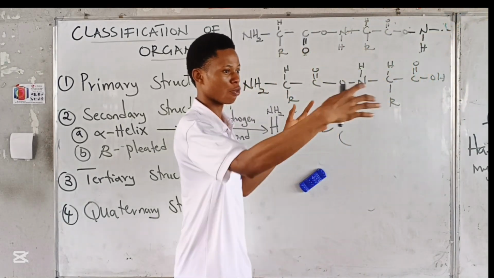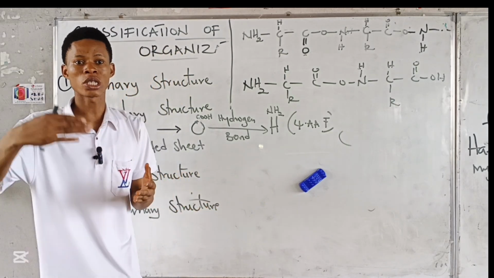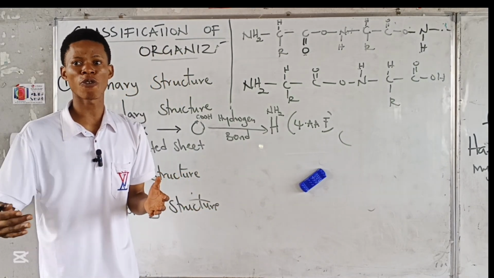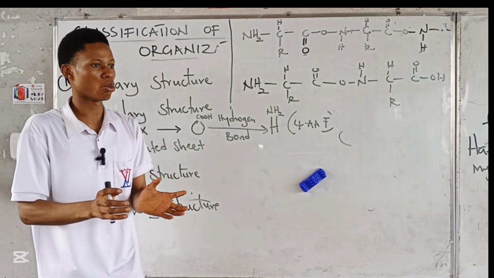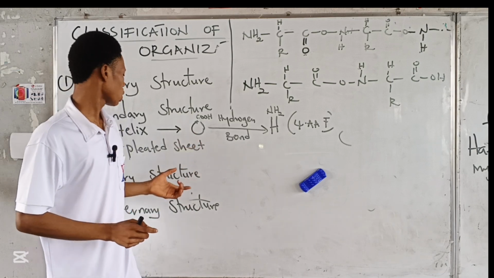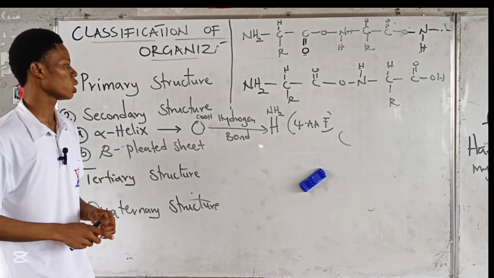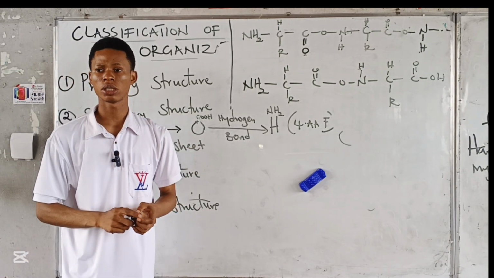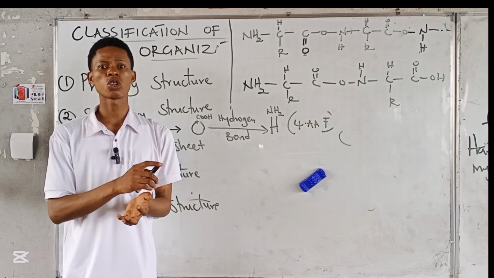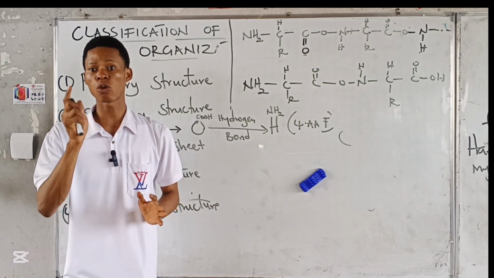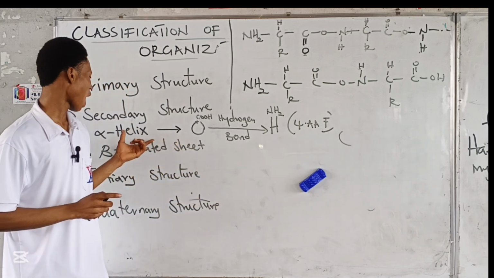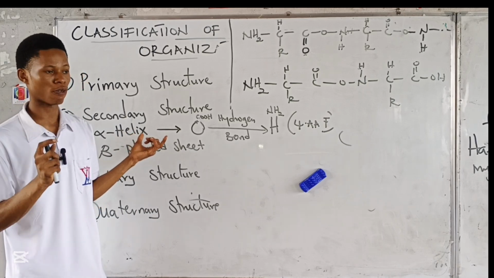So it's a regular pattern like that. After 4 residues, that's when the bonding occurs. But beta pleated sheet is a zigzag structure, so there is no regular pattern. But alpha helix is a regular pattern.